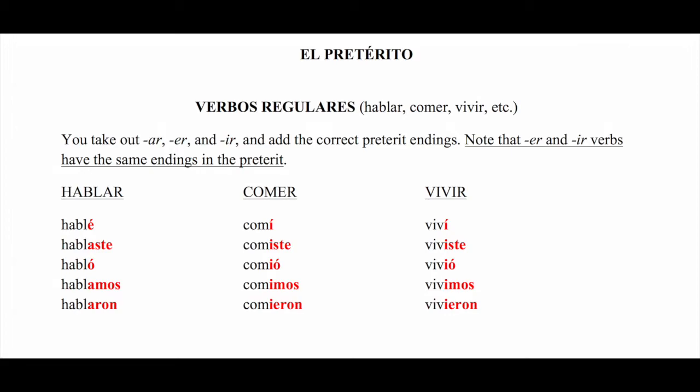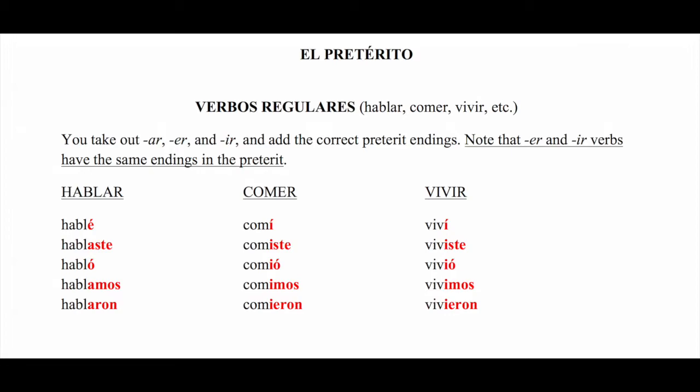All you have to do is you take out ar, er, or ir, and then add the correct preterit endings. It is very important to note that the er and ir verbs have exactly the same endings in the preterit. So we have verbs here that we will conjugate in the preterit.